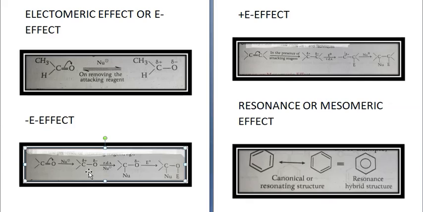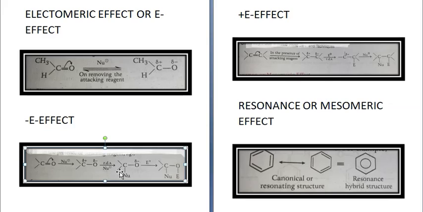Now in case of compounds having a carbonyl group, the minus E effect is reversed in absence of attacking reagent, but in the rate determining step, the attacking reagent is a nucleophile. So aldehydes and ketones give nucleophilic addition reactions. So this is RDS, the rate determining step.